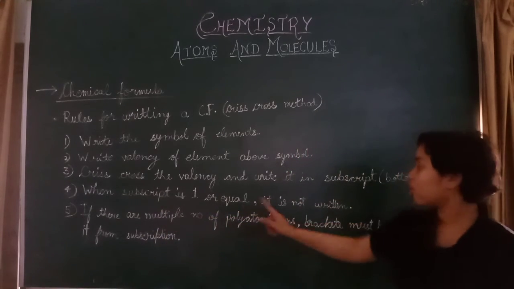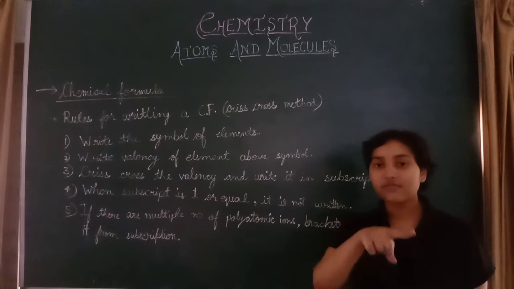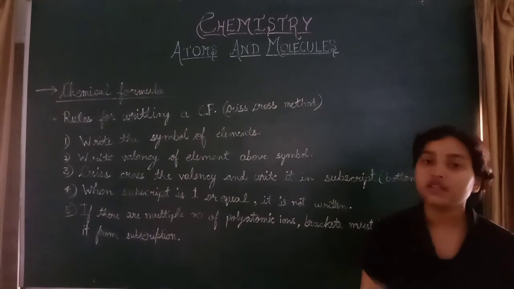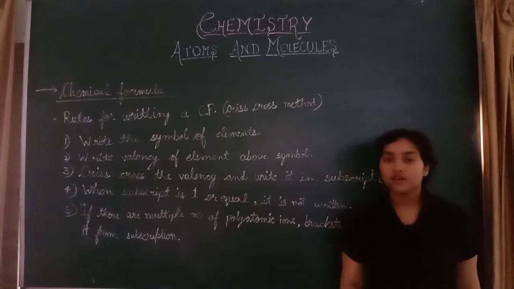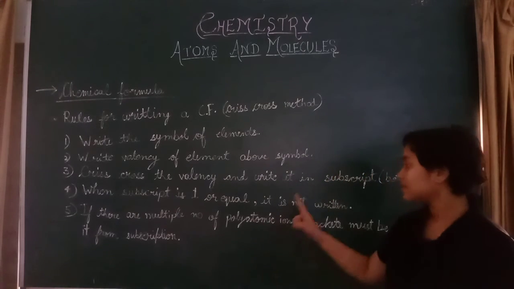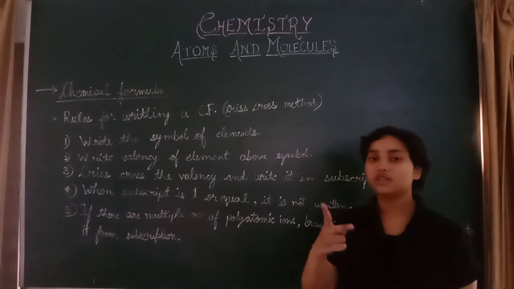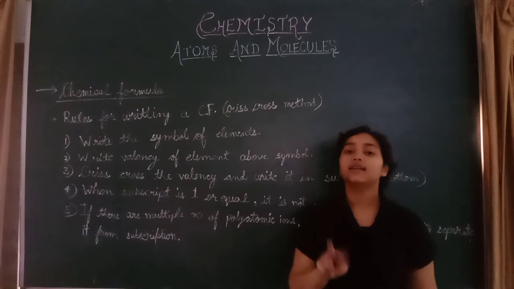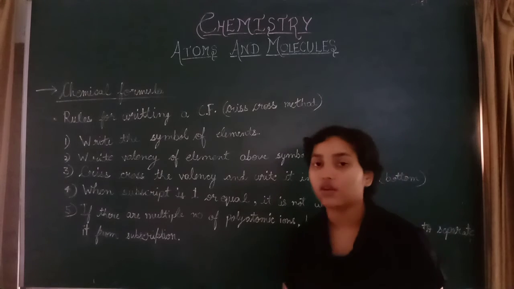When the subscript is 1, you can understand it like a fraction: when a rational fraction has 1 in the denominator, we don't write the denominator 1. The same thing applies here. When the subscript is 1, we will not write the subscript, and when the subscripts are equal, for example 2 and 2, they cancel out and we will not write them at all.